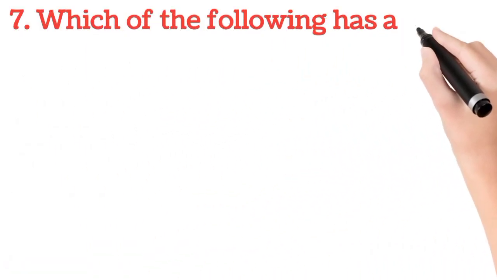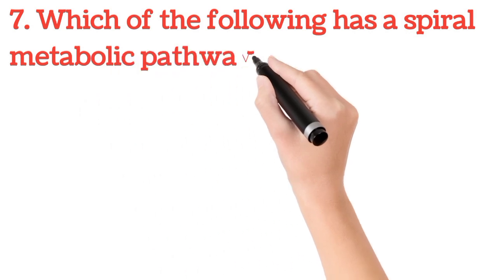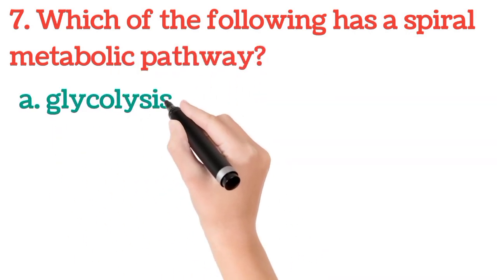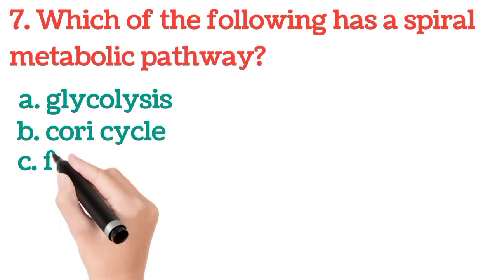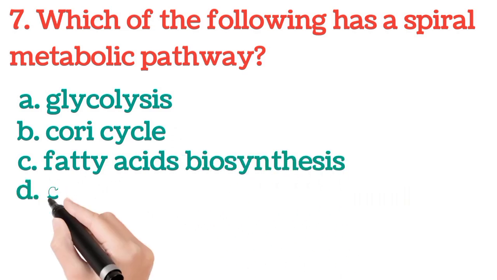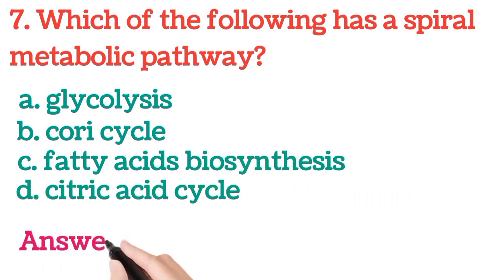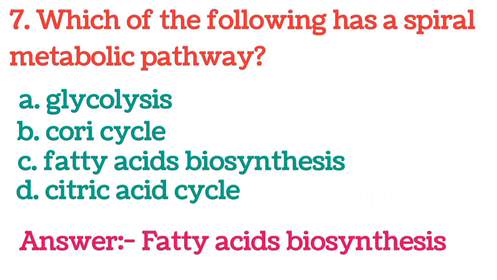7. Which of the following has a spiral metabolic pathway? A. Glycolysis, B. Cori cycle, C. Fatty acid biosynthesis, D. Citric acid cycle. The answer is fatty acid biosynthesis.